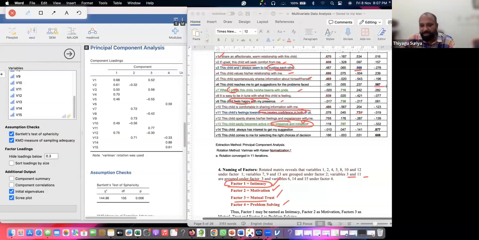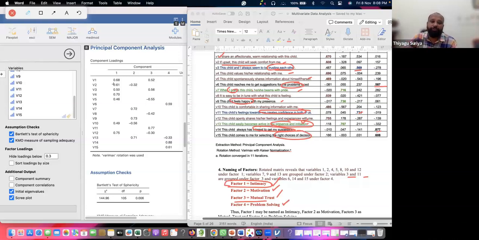And the last factor, it is talking about problems only. You can see this just for item number 6. It is talking about a problem here. Item number 8, this one also. It's always interested in getting suggestions. My suggestion is somewhat problem solving. And taking a decision is also part of the problem solving. Therefore, we can define factor 4 as problem solving.